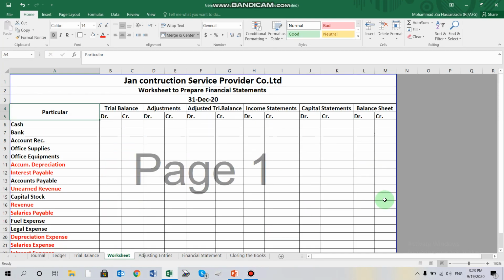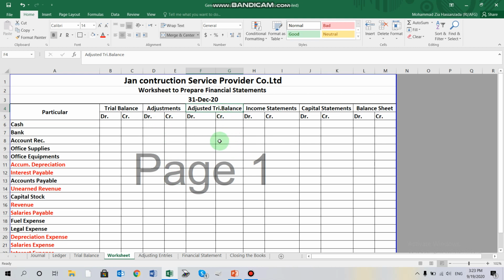Within the worksheet, first we have particulars, which consists of the entire list of account names, and we have the trial balance which we have prepared already. Within these two adjustment columns, those accounts which need to be adjusted, we should do the adjustment here. And after the adjustment, we need to prepare the adjusted trial balance.